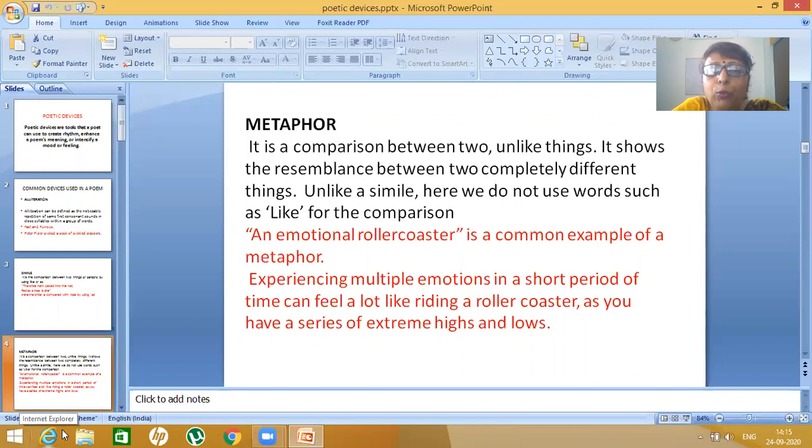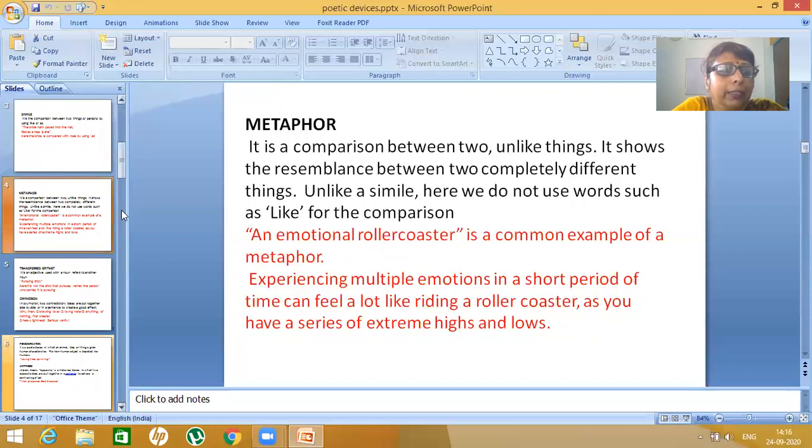That means the ups and downs of emotions are being compared to the ups and downs while a person rides on a roller coaster. You get a series of highs and lows on a roller coaster. Similarly, your emotions also take highs and lows. So that is the comparison that we get over here.